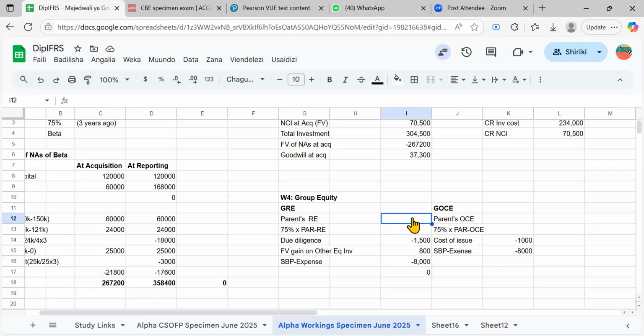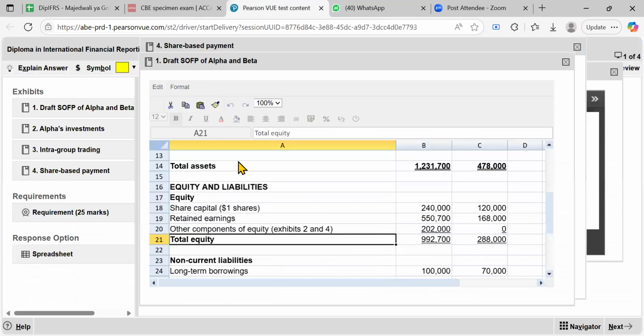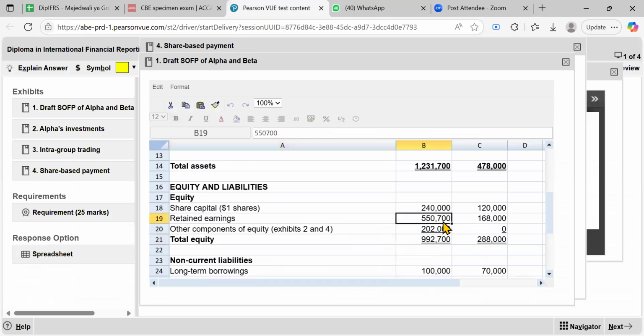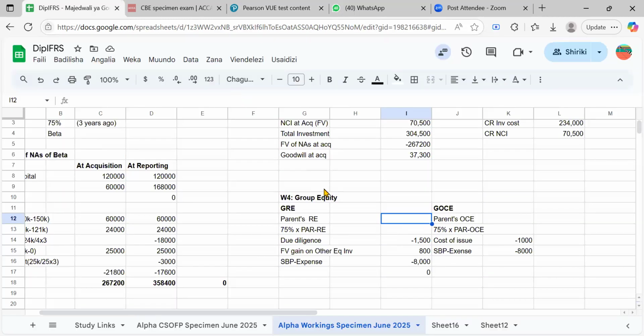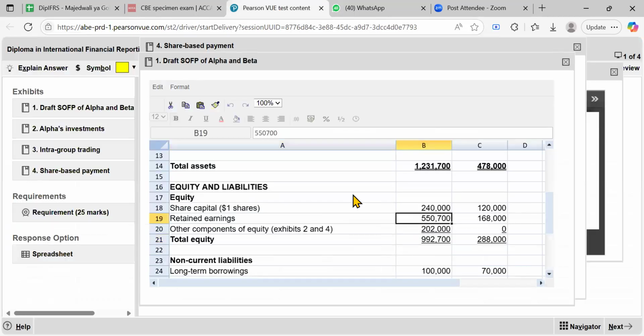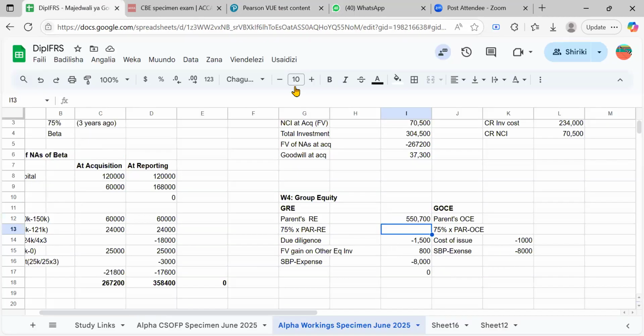Let's start with the parent retained earnings. It is here, 550,700, right? So I could say 550,700. We are done. And then we can also take the other components of equity, because we have it. It's here, 202,000, so you can also copy it here, 202,000. Okay, we need the retained earnings. Let's finish up with this.